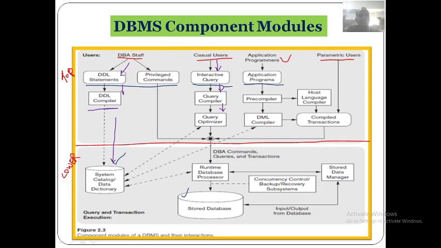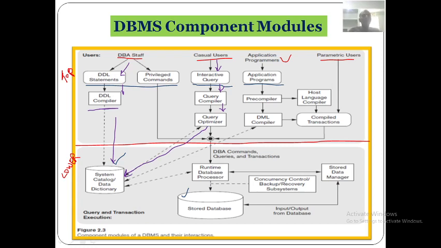The query optimizer consults the catalog for statistical and other physical information about the stored data. Whenever you ask for something, it will consult this catalog or metadata.